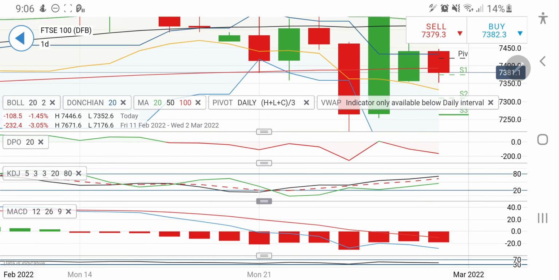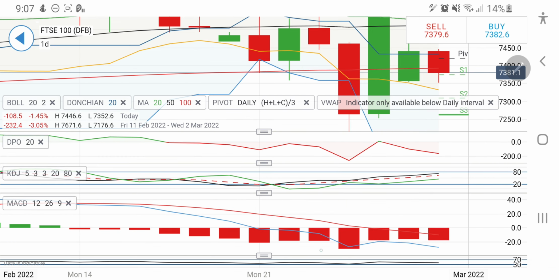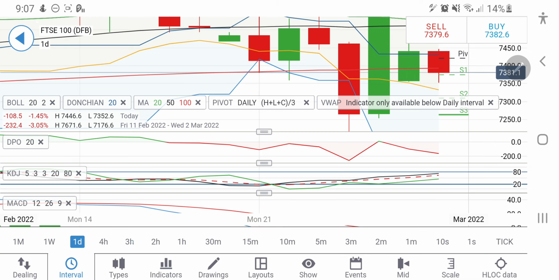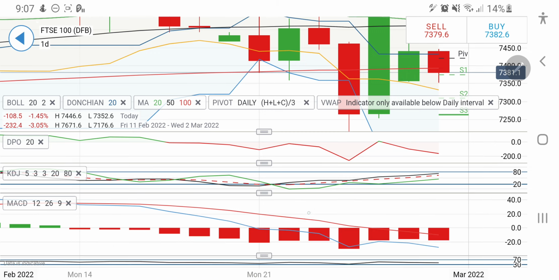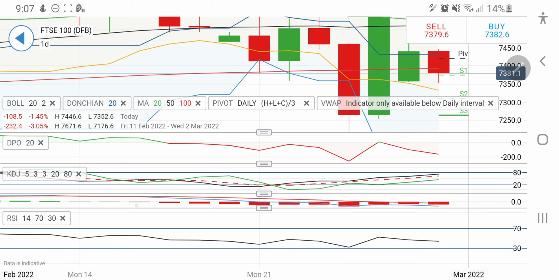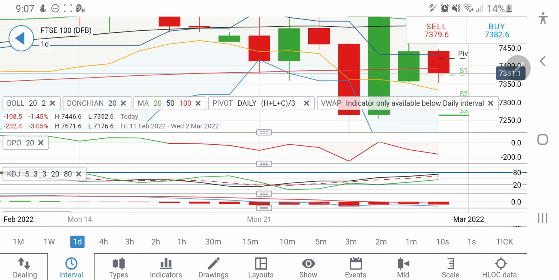MACD lines are looking upwards but can change the trend with a sharper drop, and MACD lines are still on sell. Stochastic is looking upwards, and RSI is trading at comfortable levels. So to sum it up, between 7350 and 7450, don't trade, and above and below these levels you can take your positions for 30, 50 and 100 points for any rise or any drop below either of these levels, that is 7350 and 7450 levels. Take your positions accordingly.